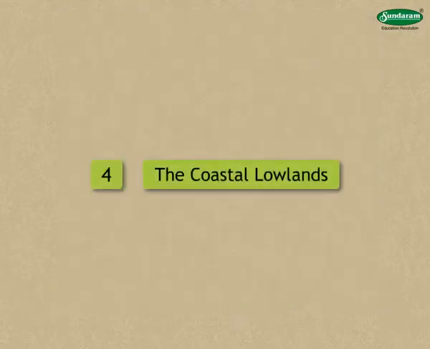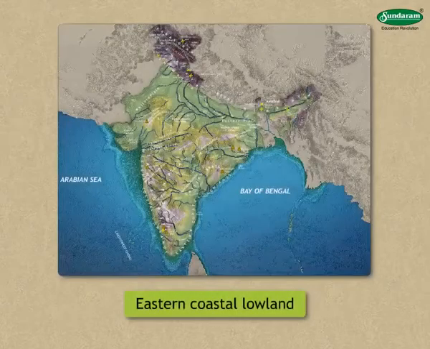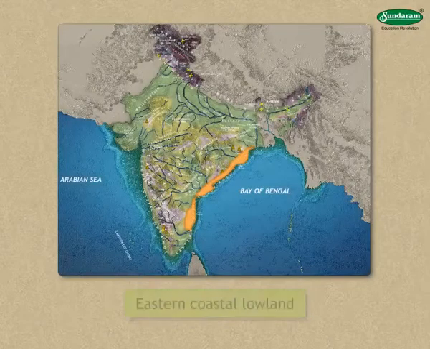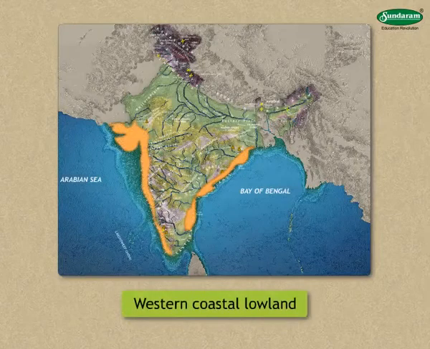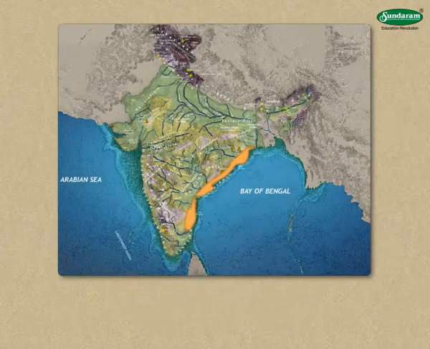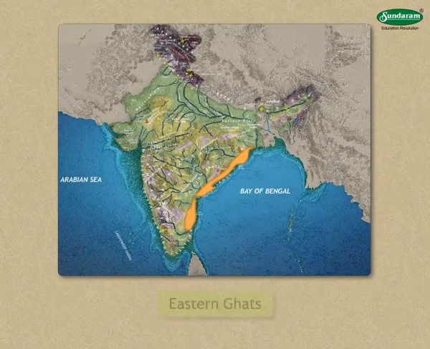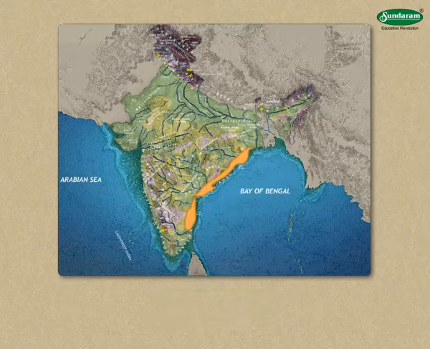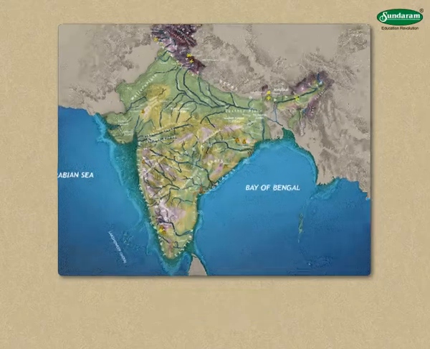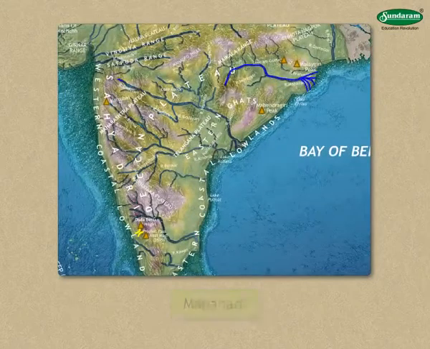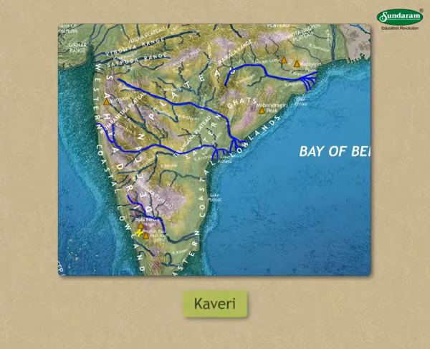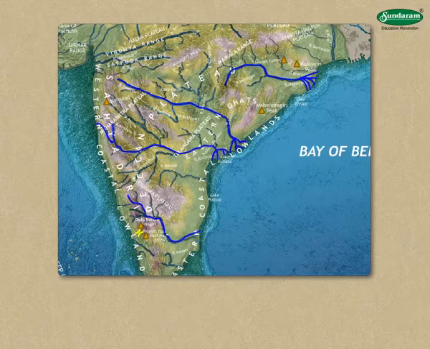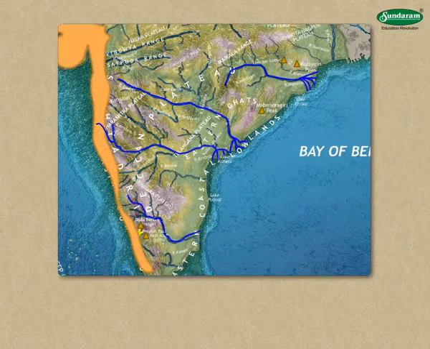4. The coastal lowlands. The coastal lowlands consist of the eastern coastal lowlands and the western coastal lowlands. The eastern coastal lowland lies between the Eastern Ghats and the Bay of Bengal. The eastern coastal lowland, formed by the deltas of the Mahanadi, Godavari, Krishna, Kaveri and their tributaries, is broader in area than the western coastal lowland.